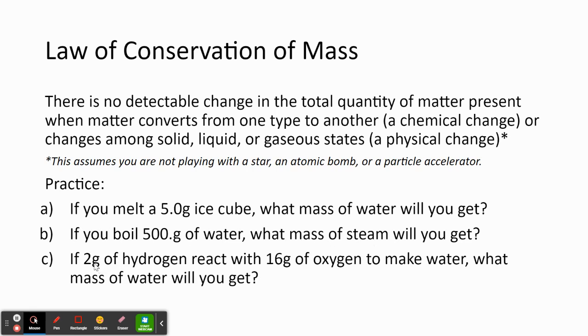So let's say we've got 2 grams of hydrogen, and that completely reacts with 16 grams of oxygen to make water. What would the mass of the water be? Well, we're starting out with 2 plus 16. We're starting out with 18 total grams of reactant. The law of conservation of mass says we're going to end up with 18 grams of water.